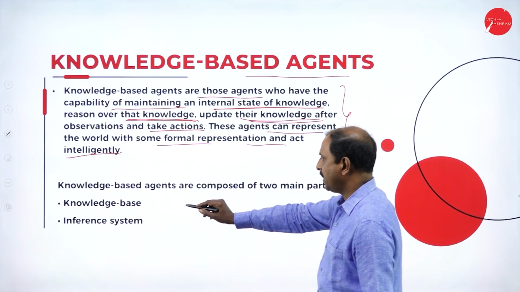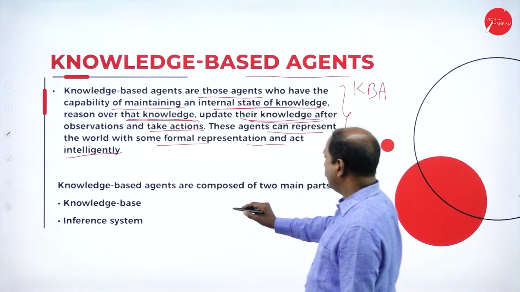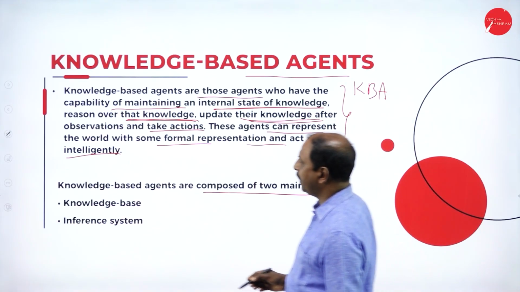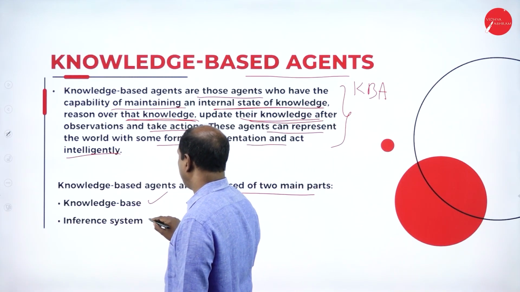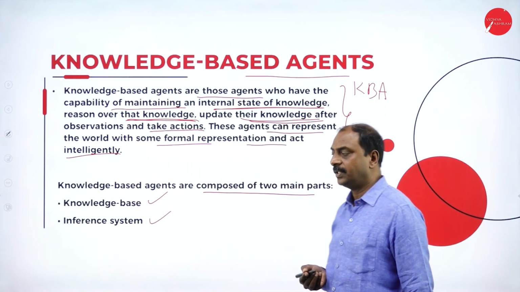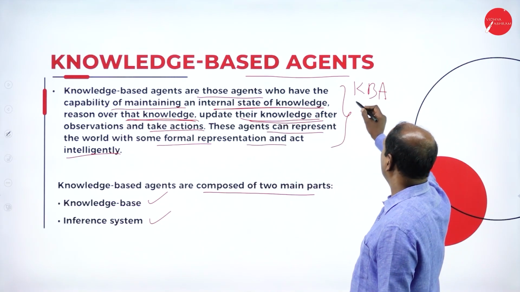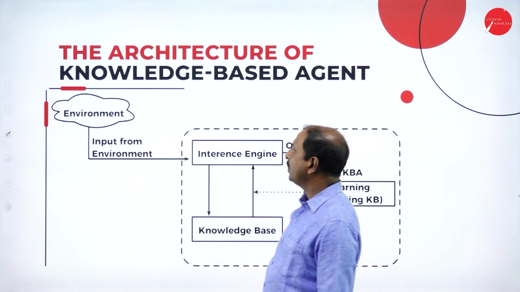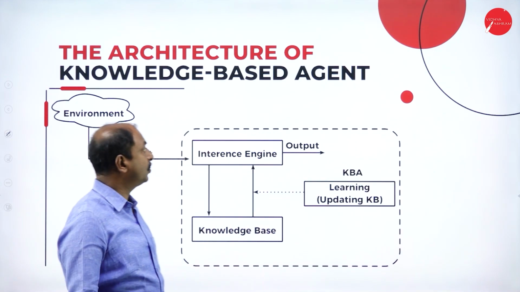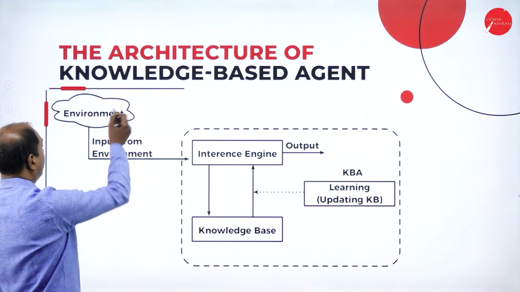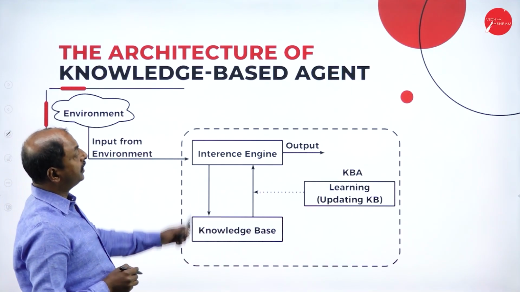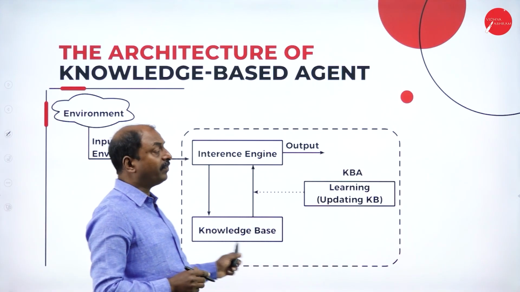We represent this KBA like this. There are two main parts of a KBA: one is the knowledge base, and the second is the inference system. Now look at the schematic diagram of knowledge-based agents. This is the environment, this is the input from the environment, and the agent perceives the environment.